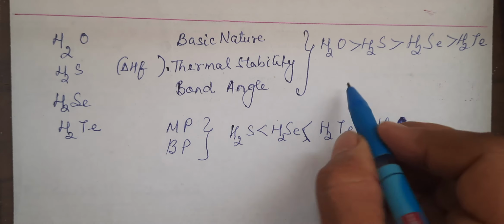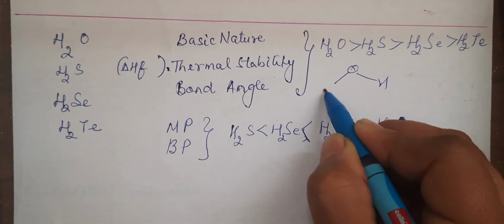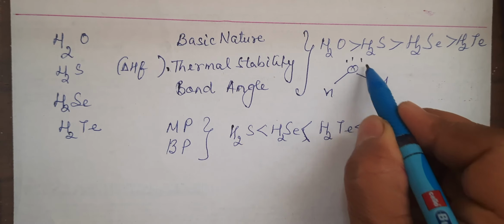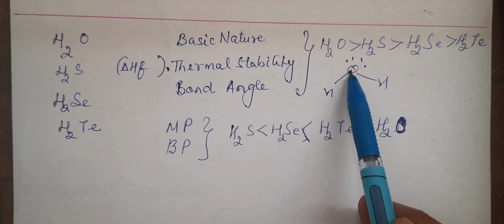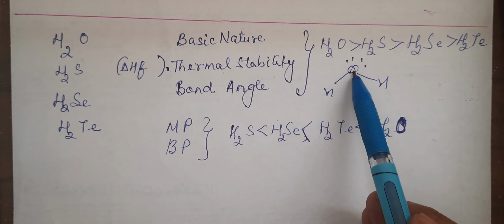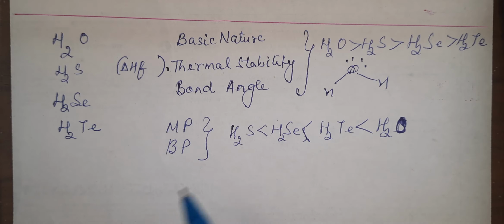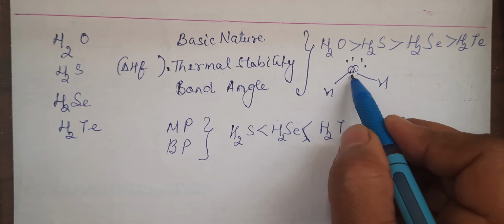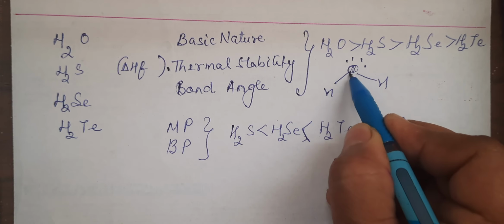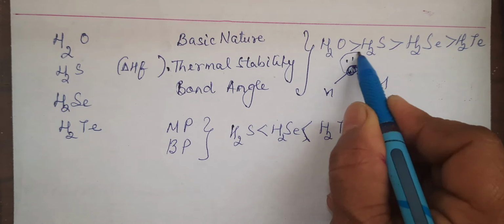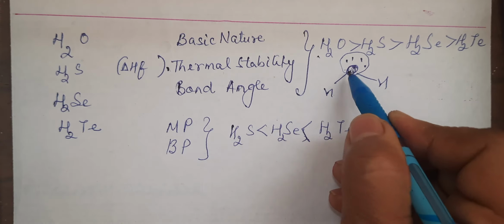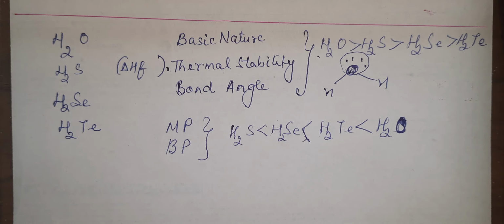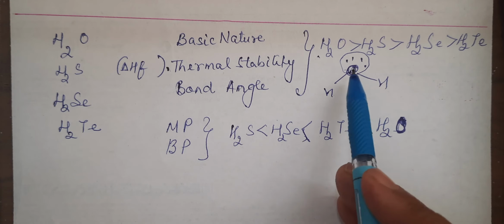Now why is it decreasing? I'll take again the example of water. Water has 2 lone pairs on oxygen, and oxygen is more electronegative. Down the group electronegativity is decreasing, which means the electron density on the central atom is also decreasing. If I talk about water, if this is O, more electron density, because it is more electronegative, means a better donor. If it has some electron pairs to be given, it can give them easily. So it is most basic.